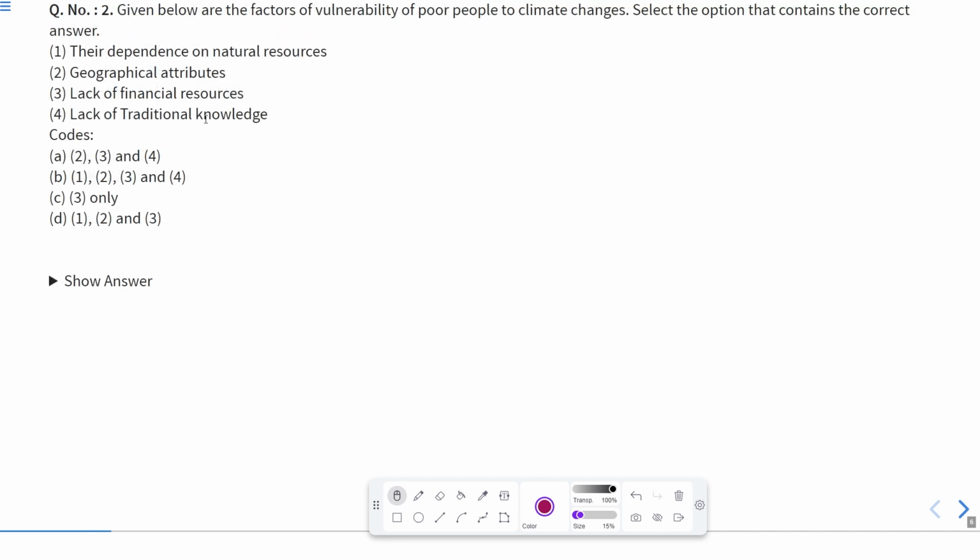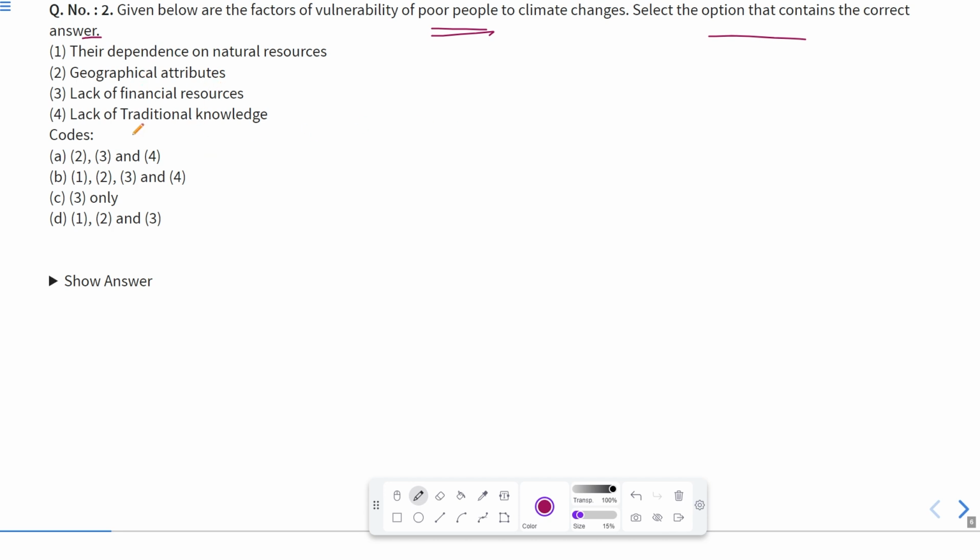Now the next question is, as you can see, there are multiple options given. Given below are the factors of vulnerability of poor people. What they are asking about poor people means the weakness of poor people to climate changes. Select the option that contains the correct answer. Now you have 4, and out of these 4 you have to select the combination which is actually correct about these poor people.